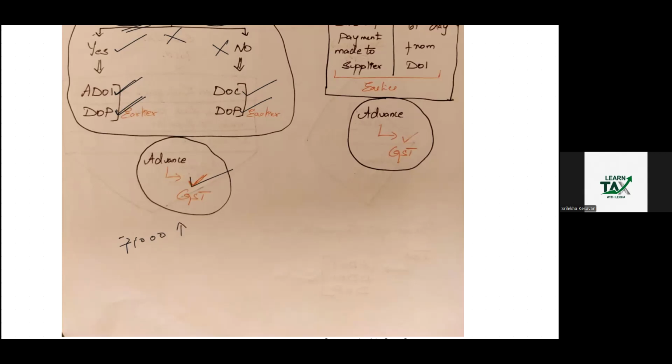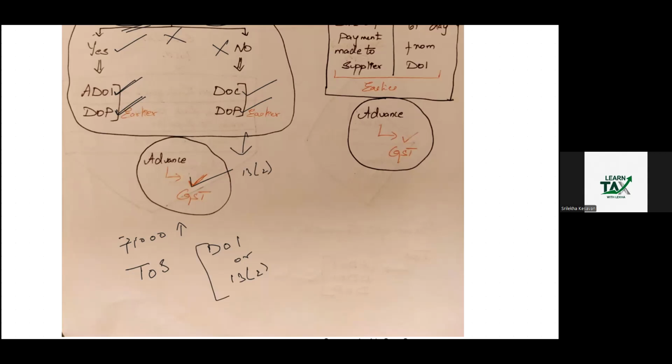Then the time of supply can be the date of invoice, or as determined by section 13 subsection 2. Now we have studied that, right? That is section 13 subsection 2. So the date of invoice or as per section 13 subsection 2.